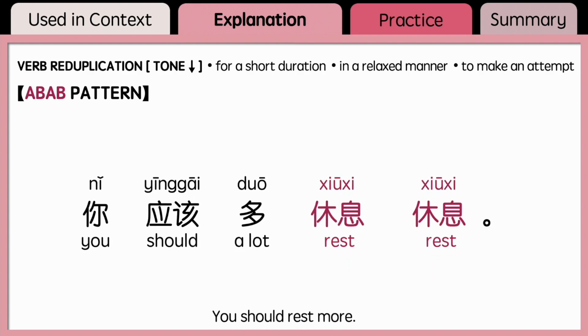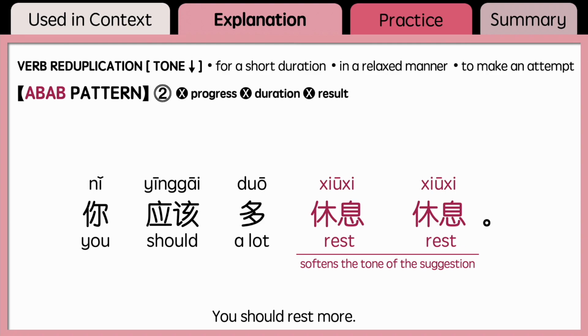Let's look at another example. 你应该多休息休息. It suggests someone to rest more. But when you repeat 休息, it helps soften the tone of the suggestion and express the brief and informal nature of the action.